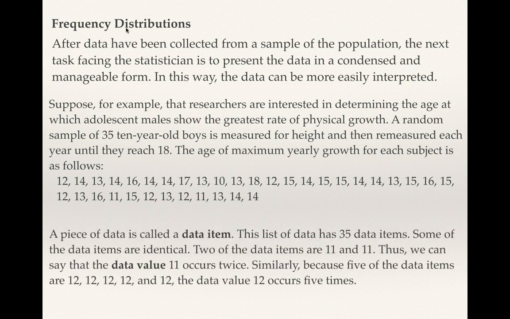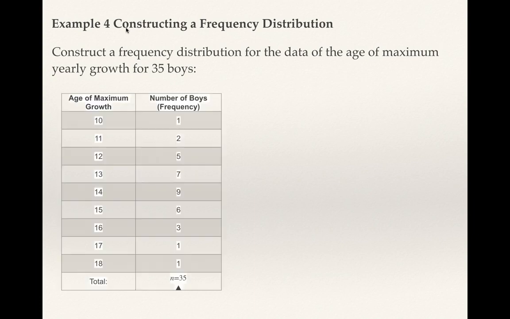Each one of those pieces of data is called a data item. This list of data has 35 data items. We've already kind of talked about that. Some of the data items are identical. 2 of the data items are 11 and 11. Thus, we can say the data value 11 occurs twice. Similarly, 5 of the data items are 12. So we say it occurs 5 times. So we're just going to summarize all those into a frequency distribution table. And so here it is.